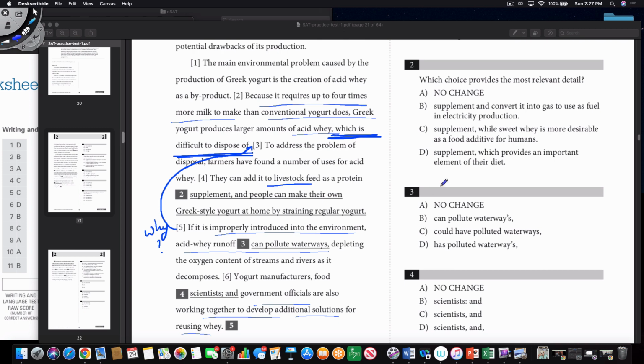And again, if you look at sentence number 3, it says, to address the problem of disposal, farmers have found a number of uses for acid waste. And 4 and 6 are giving us these possible uses of acid waste. So the logical placement should be 3 followed by 4 followed by 6, because 3 is talking about the possible uses for acid waste, and 4 and 6 are following up with that flow, the issue of how to possibly use acid waste for alternatives.